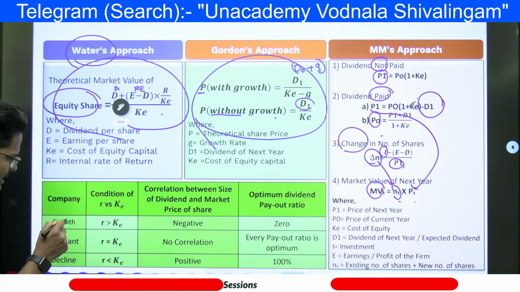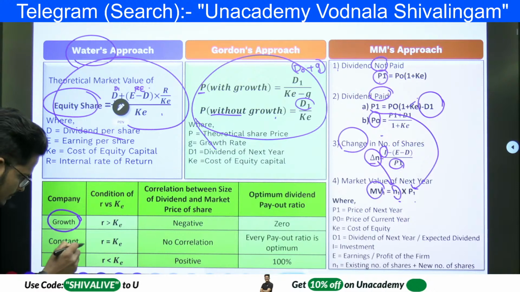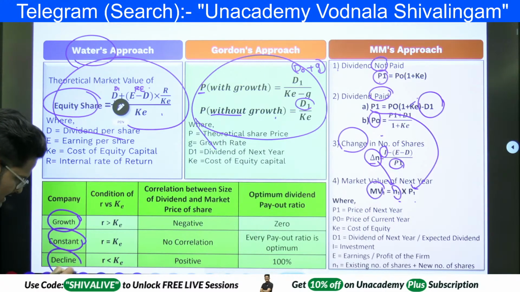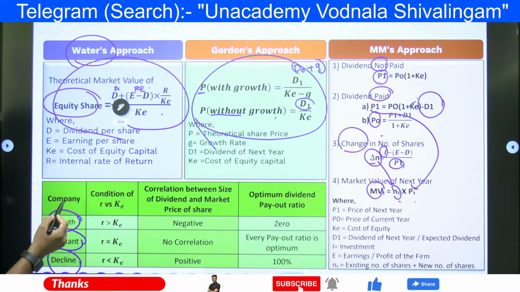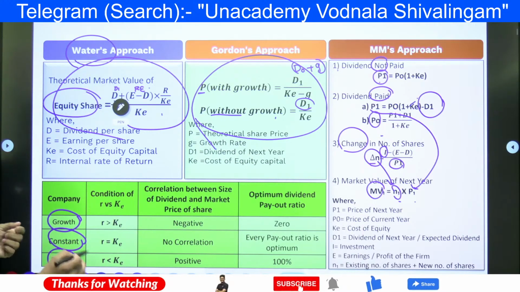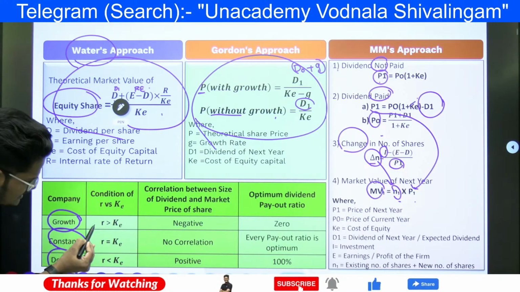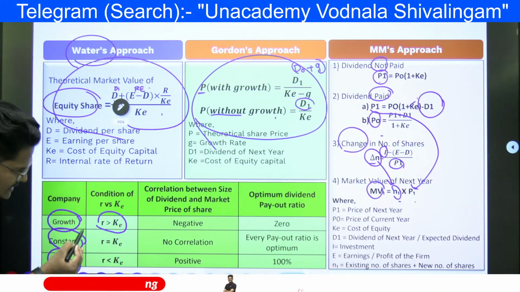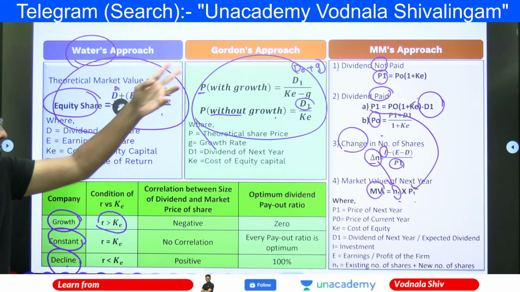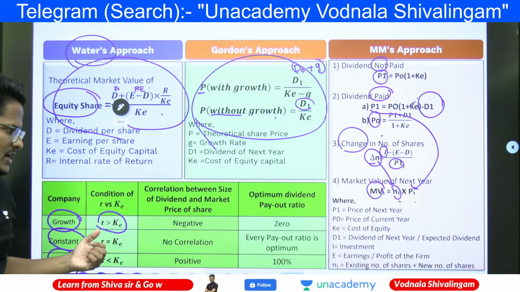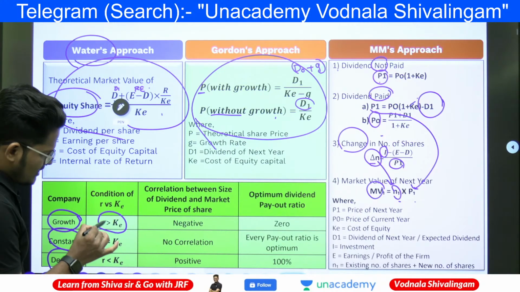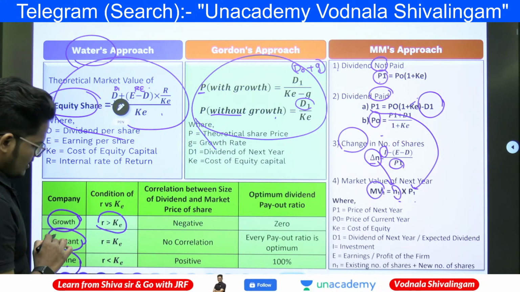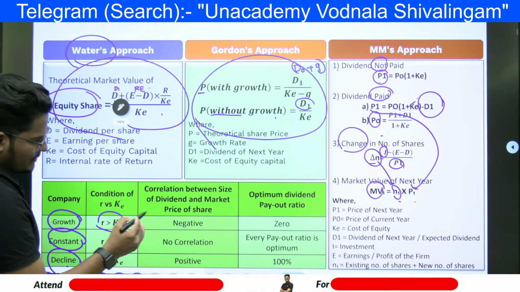So here there are 3 types of companies: growth company, constant company, declining company. That means having higher growth, loss making, and constant growth companies. So the conditions: in case of a growth company, R is more than KE. That is the Gordon model approach actually. This is the Gordon approach. As per Gordon, R is more than KE. So in case of growth companies, Gordon will be applicable.